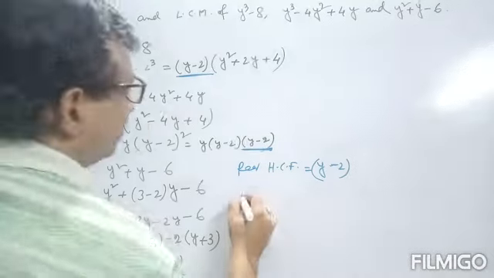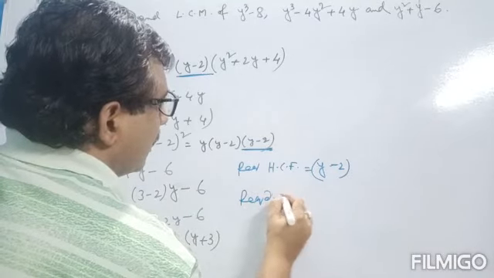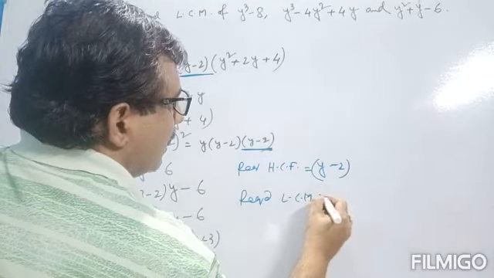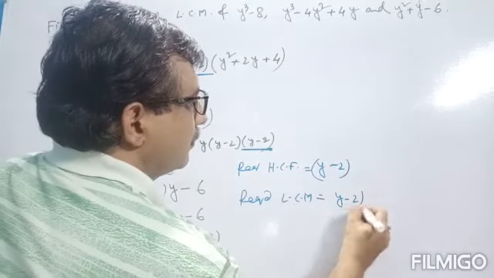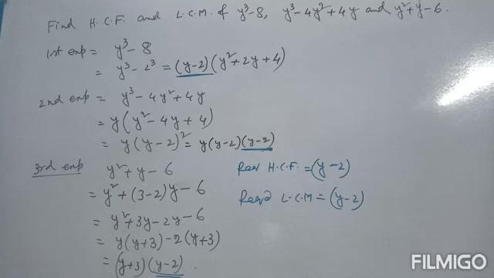And LCM. Required LCM: first write down the common term, y minus 2. Next write the other terms.